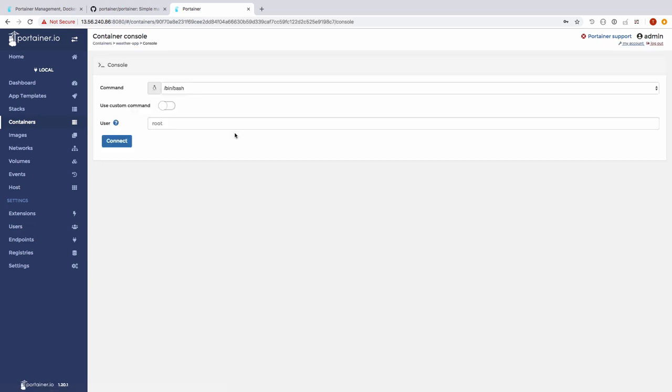And the other thing I can do is I can go and console into my container. And essentially, this is going and executing a Docker container exec using the bin bash command.